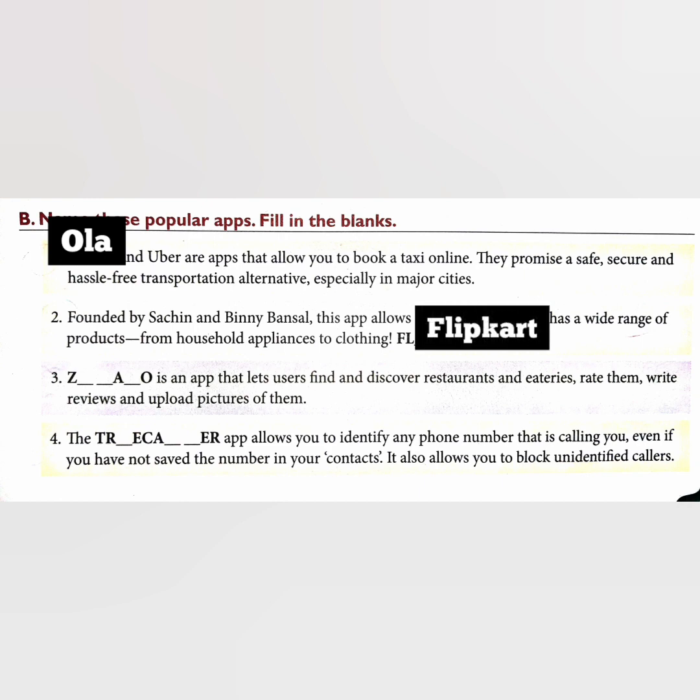Answer is Flipkart. Next, blank is an app that lets users find and discover restaurants and eateries, rate them, write reviews and upload pictures of them. It starts with Z, students. So the answer will be Zomato. The last one is, the blank app allows you to identify any phone number that is calling you, even if you have not saved the number in your contacts. It also allows you to block unidentified callers. And the answer is Truecaller.